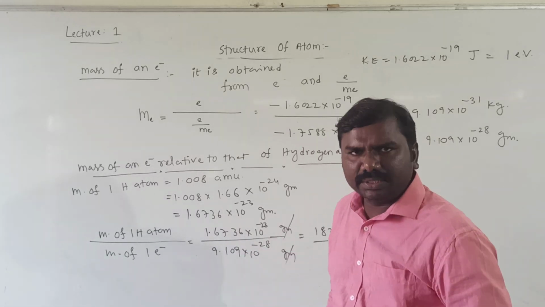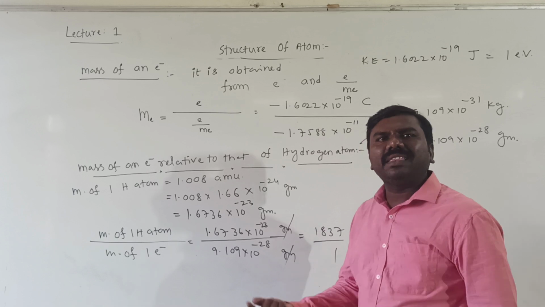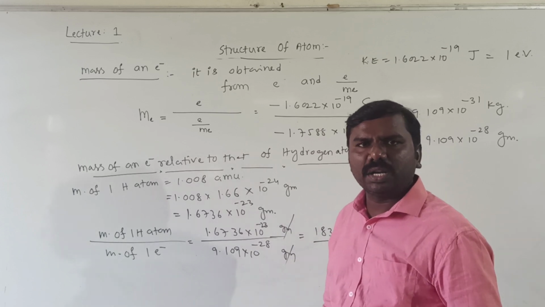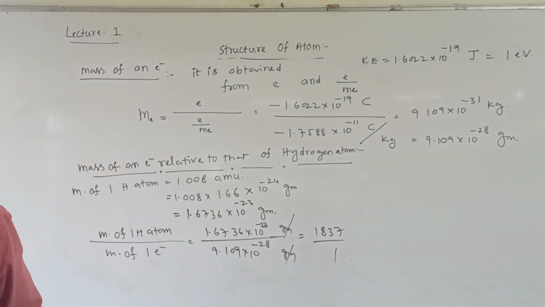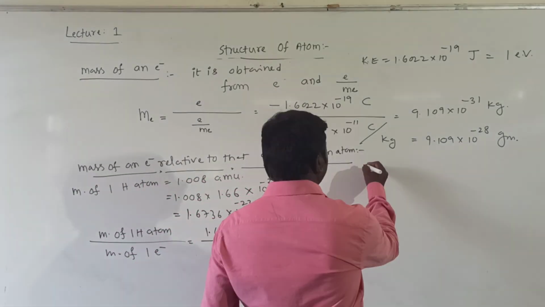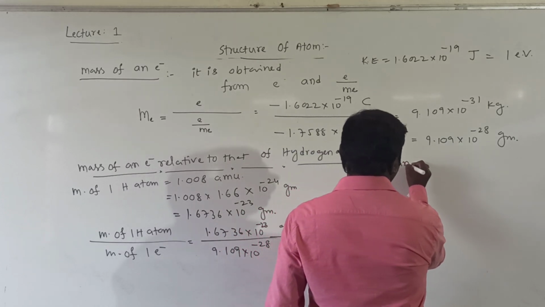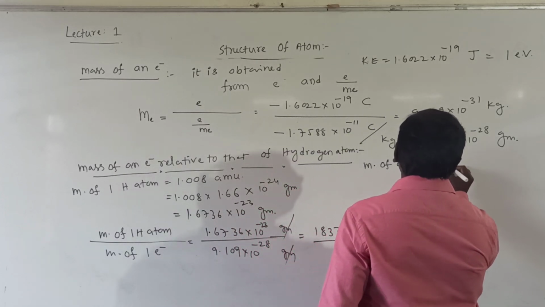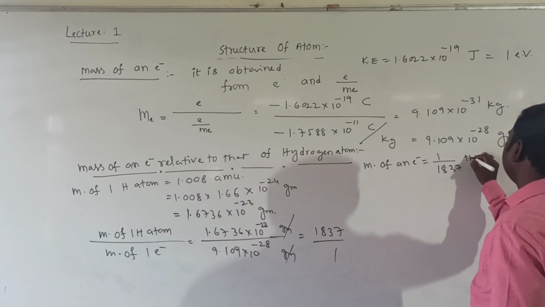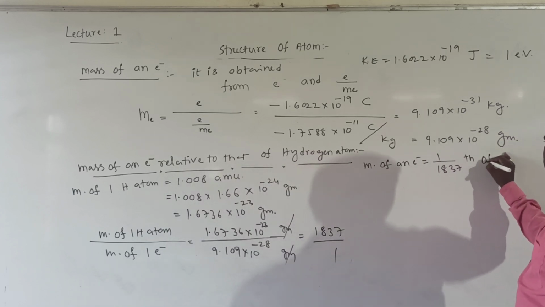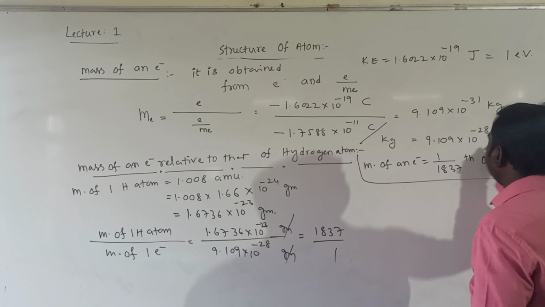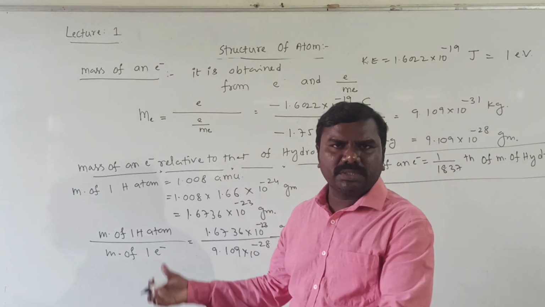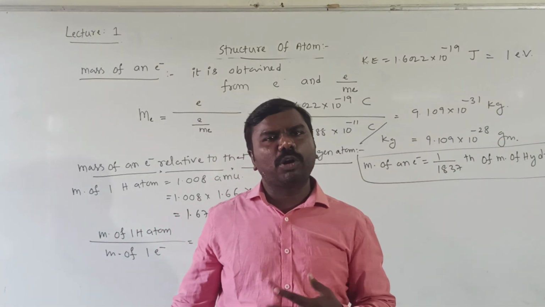Mass of electron is 1 by 1837th part of the mass of hydrogen. This is very important, and they are expecting questions from these fundamental particles in your objective exams.